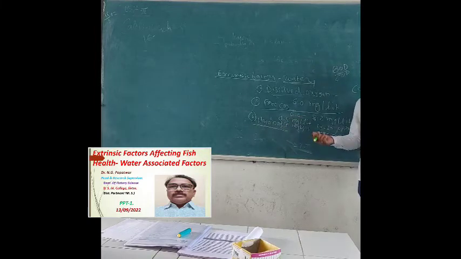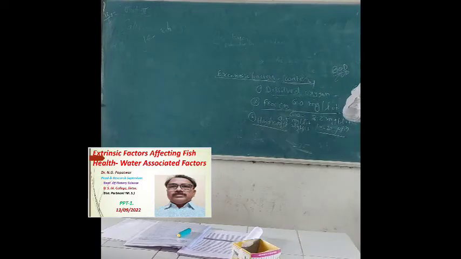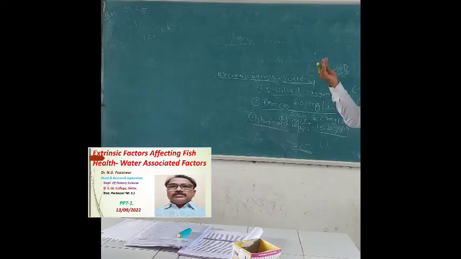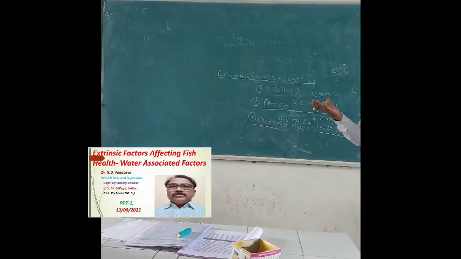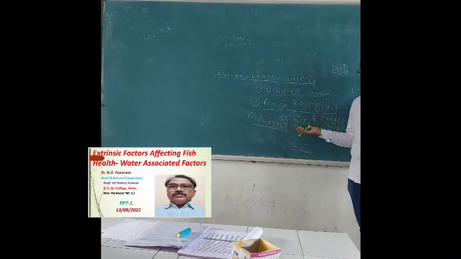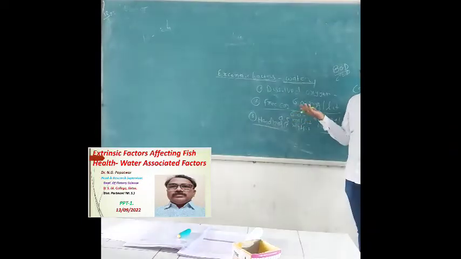This hardness is again divided into two types. One is temporary hardness and the second is permanent hardness. Temporary hardness is removed when water is boiled. But permanent hardness is not removed.